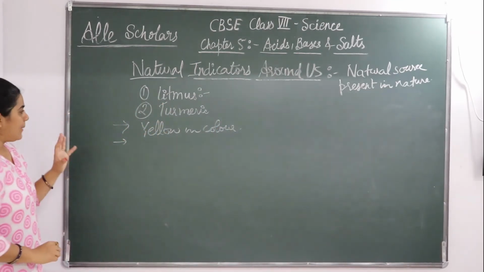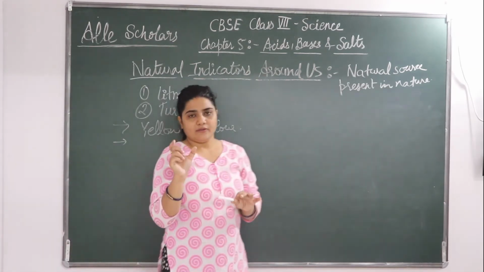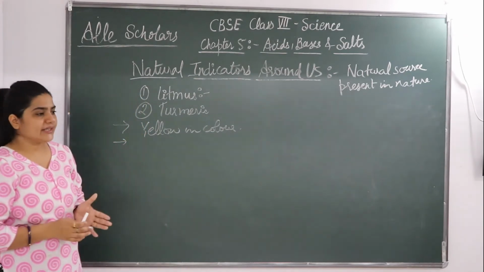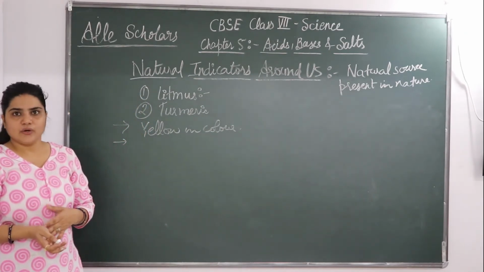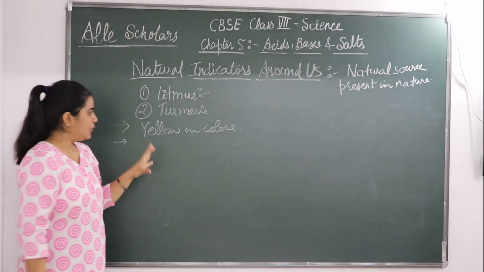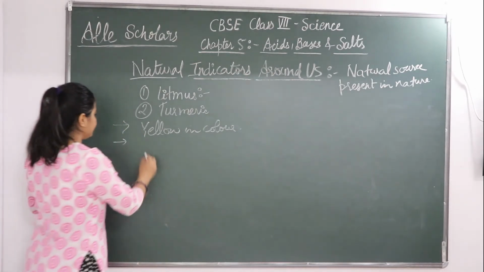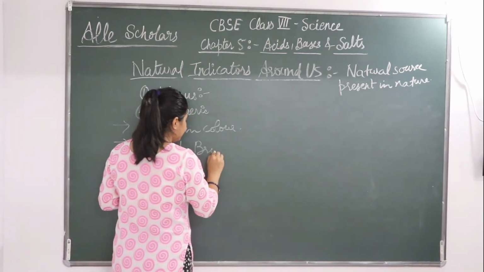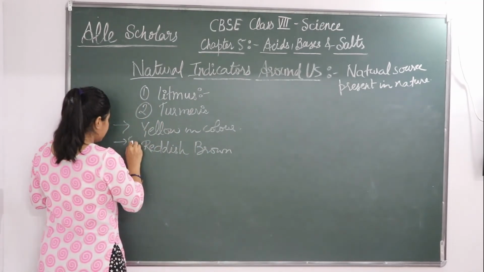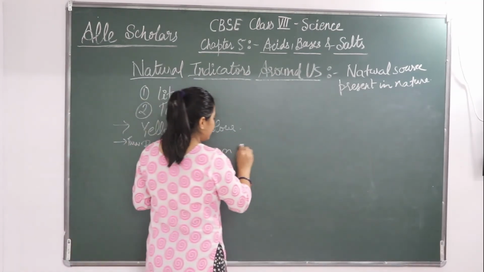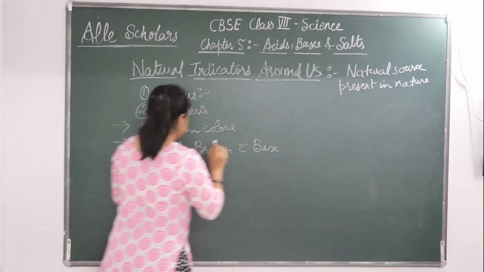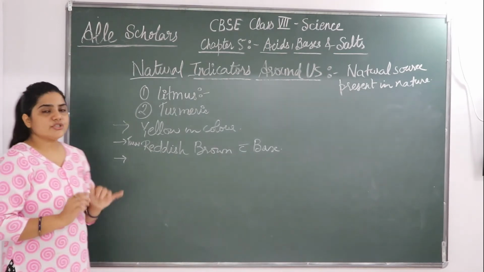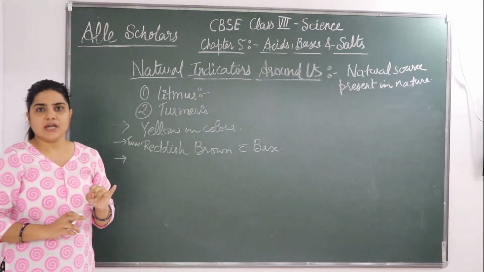Okay, now what happens, turmeric solution, or you can also take turmeric paper which is available, it turns reddish brown with bases. Okay, so it does not show any color change with acid.